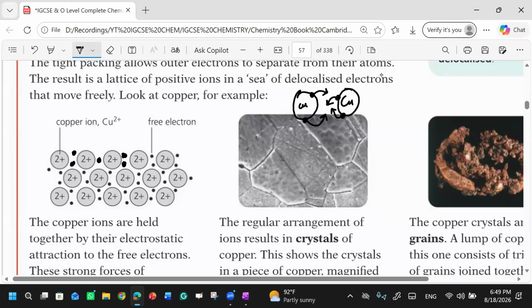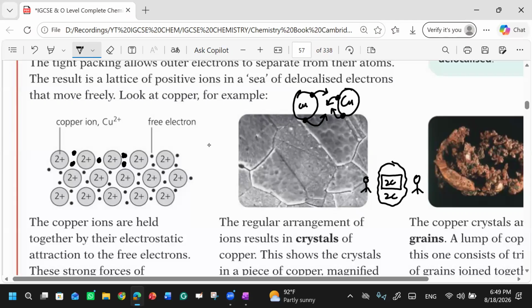Like, if you have two coins and your friend approaches you, he has also two coins, and you both are coming closer to each other, what you will do, you will place your two coins in front. Let's say there is a table. On this side you are standing with two coins, and on this side your friend is standing. So you will drop your two coins here, and your friend will also drop his two coins here, in this region.